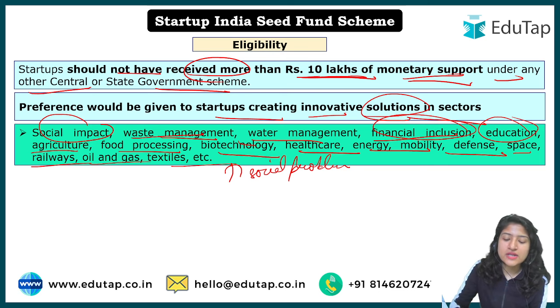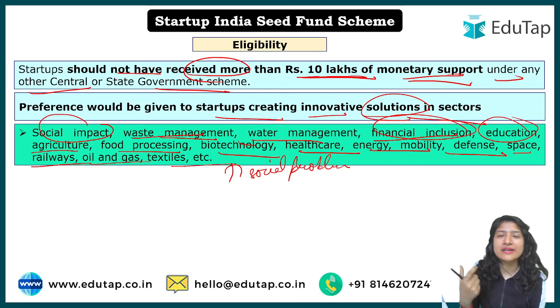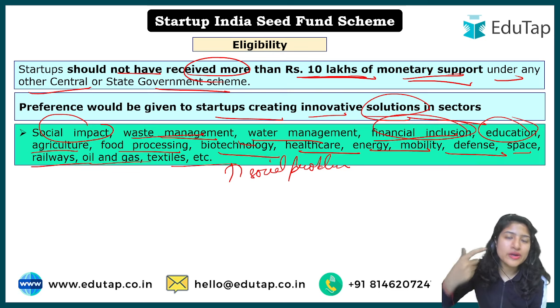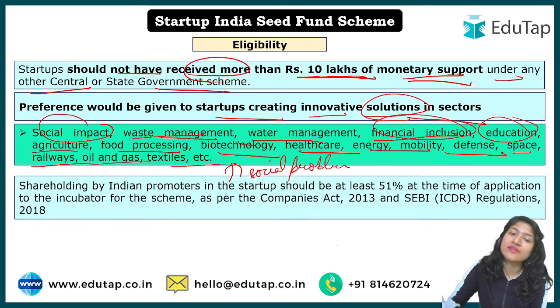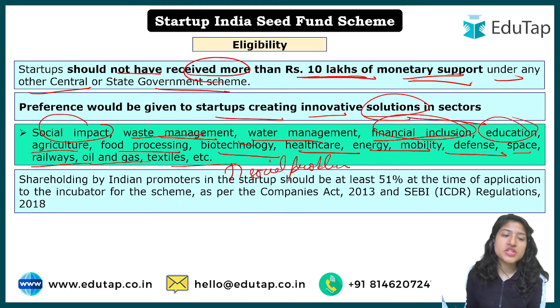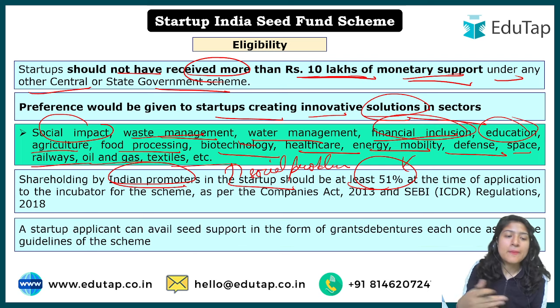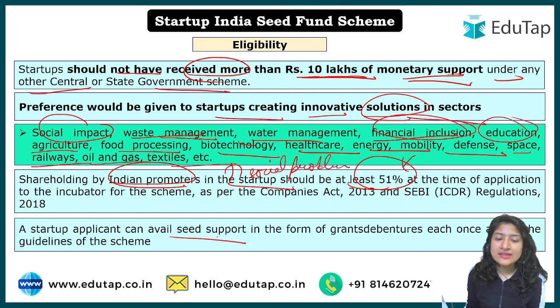Such startups will be given preference, but ultimately you just have to apply for it and showcase the thoughts you have in your mind. Everything will be evaluated, and only then will you get the money. It's not guaranteed that your startup will get money. Now, the shareholding by Indian promoters in the startup should be at least 51%, which means more than half of the company should be in the name of Indian promoters only.